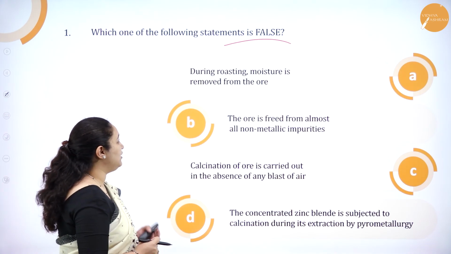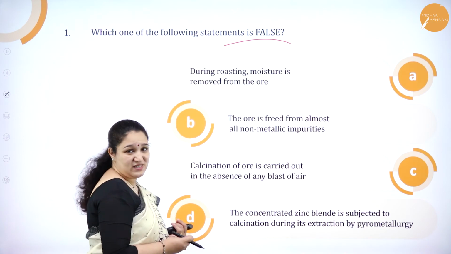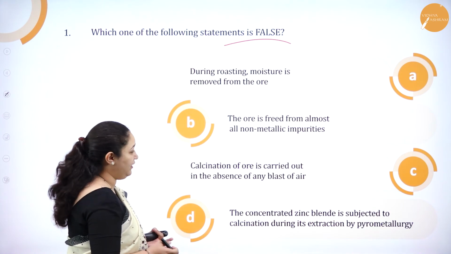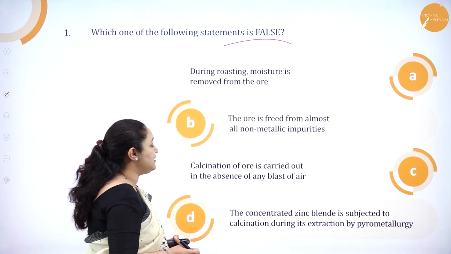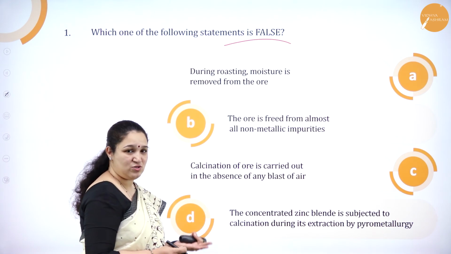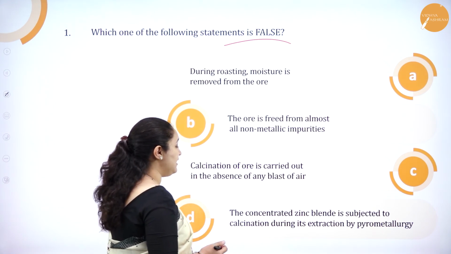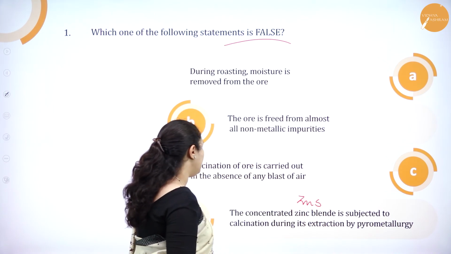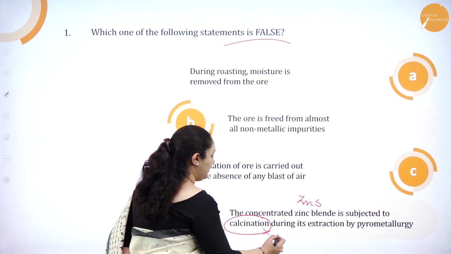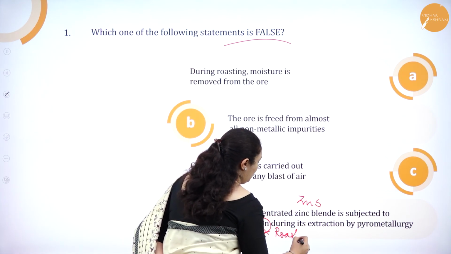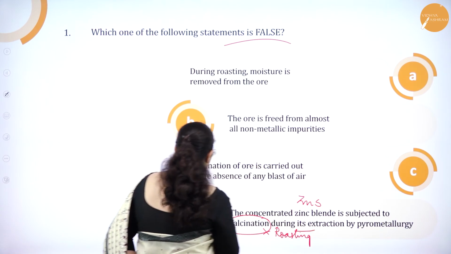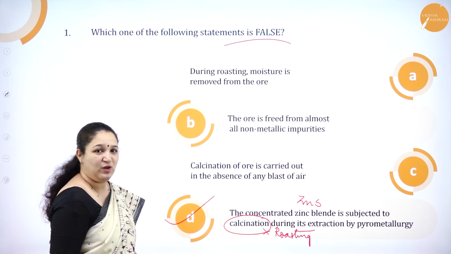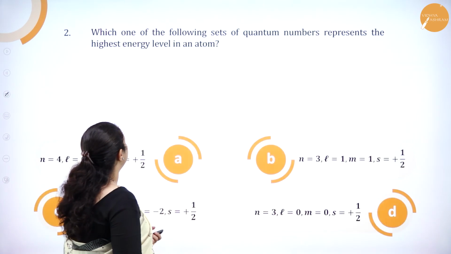If you see the first one, during roasting, moisture is removed, that is exactly right. The ore is freed from almost all non-metallic impurities is correct. Calcination of ore is carried out in the absence of any air, that is also right. The concentrated zinc blend, ZnS, is subjected to calcination. It is wrong, it is subjected to roasting. Okay, so option D is the statement which is incorrect or false. So we'll see the next question.